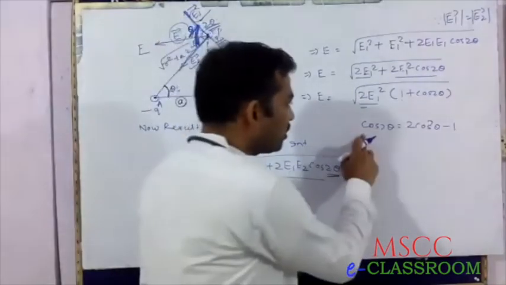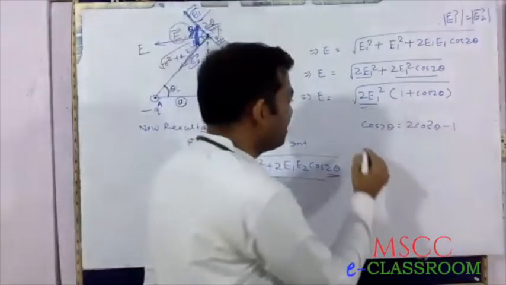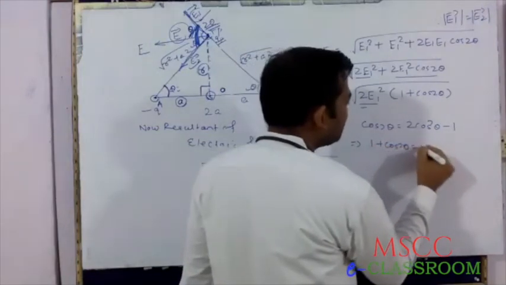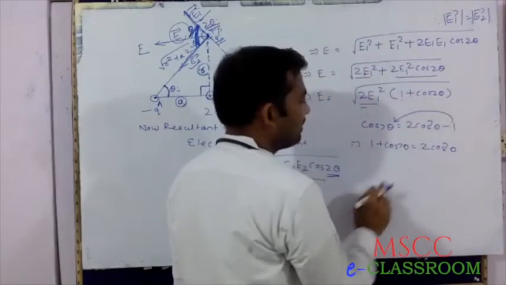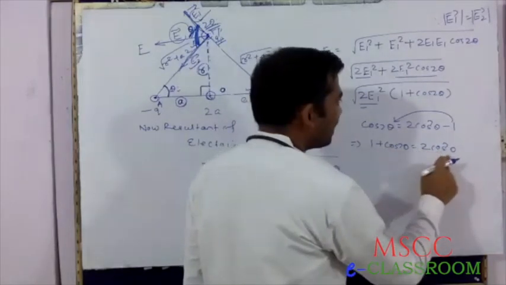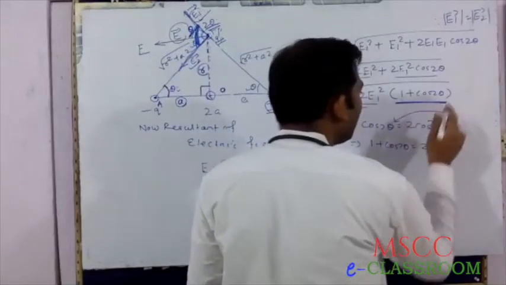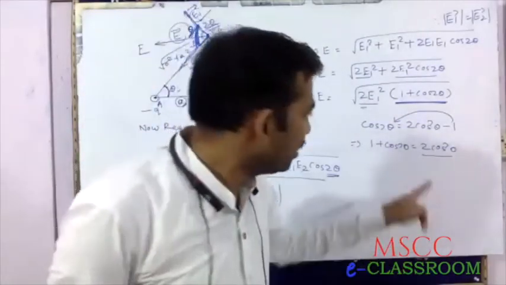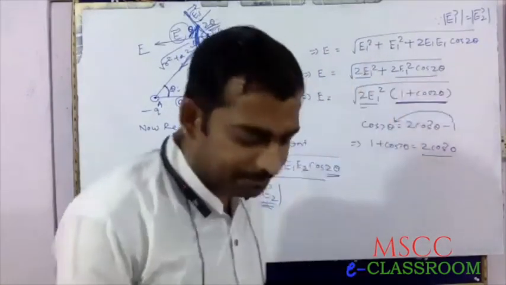Taking the minus 1 to the left side, that is plus, 1 plus cos 2 theta equals 2 cos square theta. That means in place of 1 plus cos 2 theta, we can write 2 cos square theta.